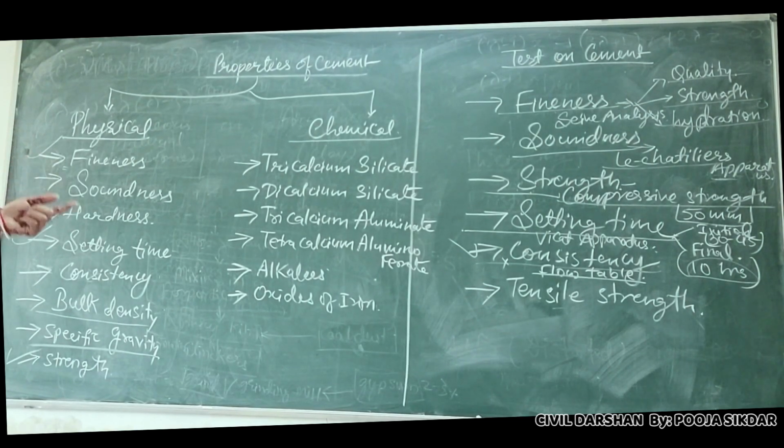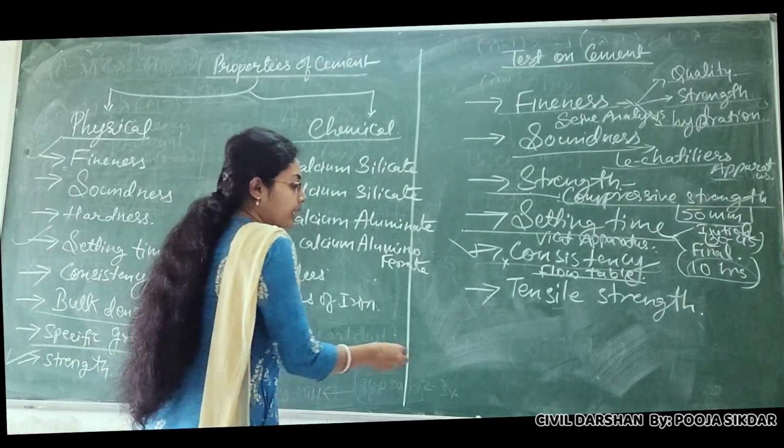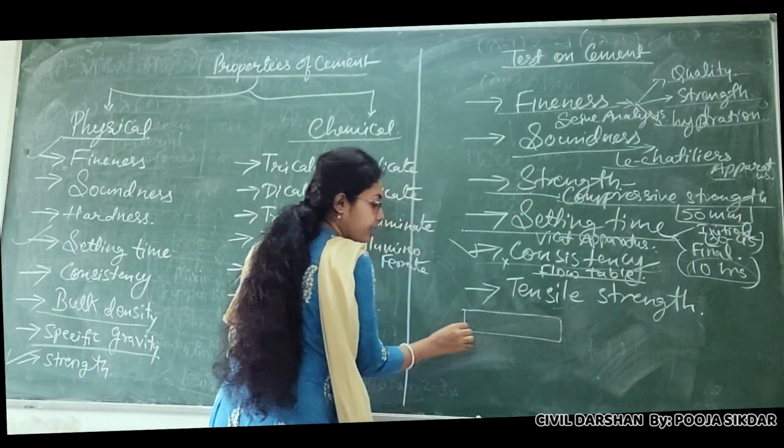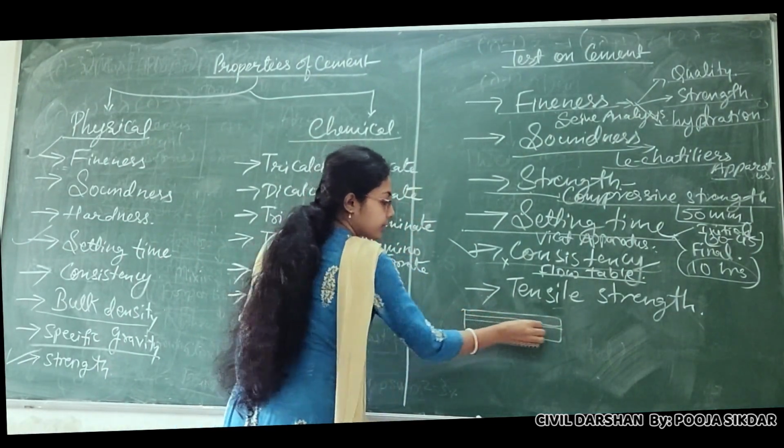Because if mortar or concrete is being tested, it's a brittle material, how will it take tension? A tensile material should be inserted into that cube or bar so that we can test its tensile strength. That means you need to insert the RCC bars inside. Not a cube, I can say a bar, because a cube is very small. I'll make a bar for that. I insert 4 bars in that.